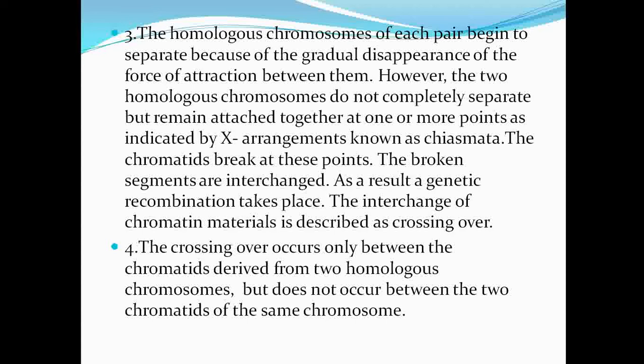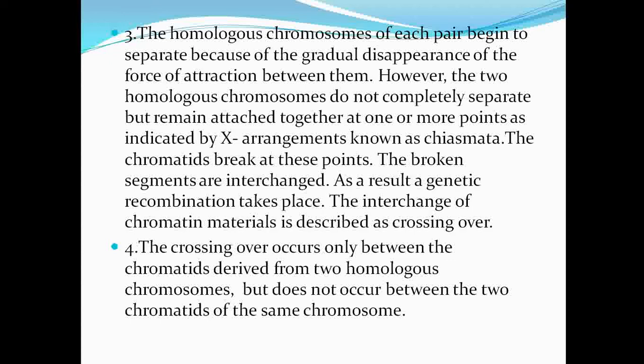The chromatids break at these points, and the broken segments are interchanged. Interchange of the genetic material results in recombination, which is also described as the crossing over process.